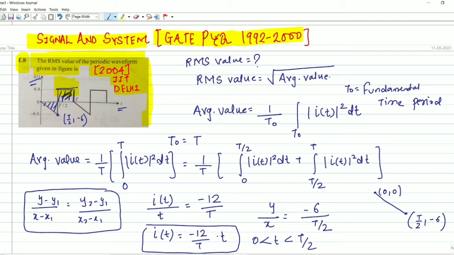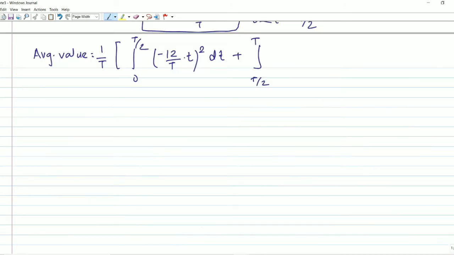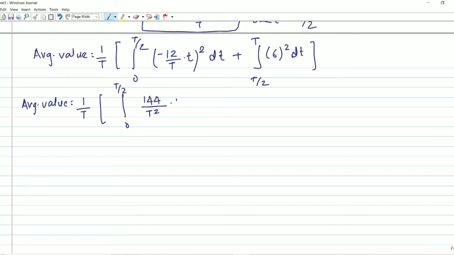Let me write with another pen. It will become 6. Understood this part? From T by 2 to T. Understood all of you? From T by 2 to T, the equation will become 6 square multiply with dt. We have to further simplify. Our average value will become 1 by capital T integration from 0 to capital T by 2, 144 capital T square multiply with small t square dt, and another will be from T by 2 to capital T, 6 square will be 36 dt.